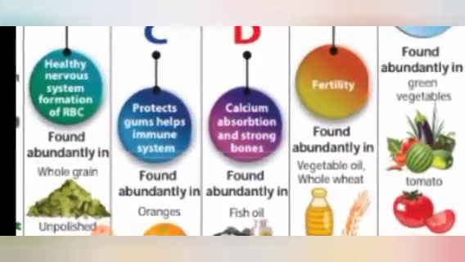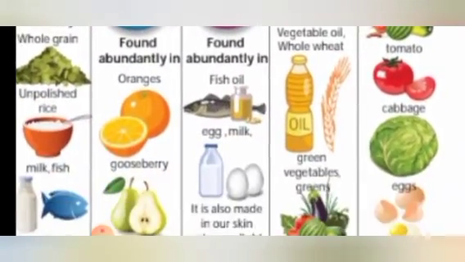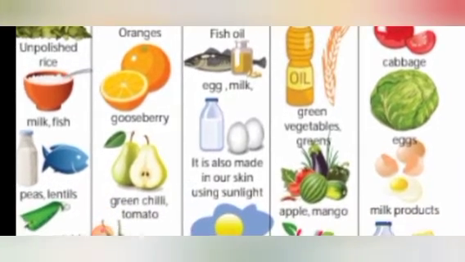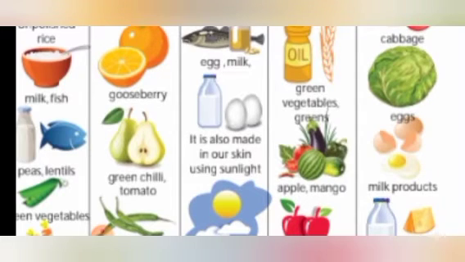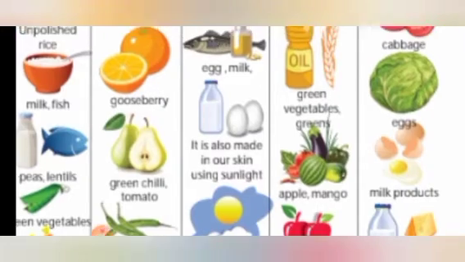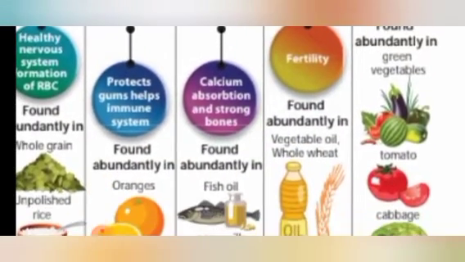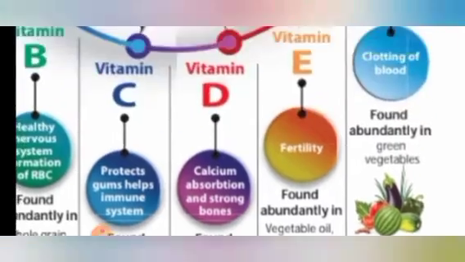Vitamin D is abundantly found in fish, oil, milk, egg. Okay, it is also made in our skin using sunlight. From sunlight also we are getting this vitamin D. That is why it is advised for us to do exercise or yoga in the early mornings and during the evening times, isn't it? During those times the sunlight will fall on our body and give us this vitamin D.